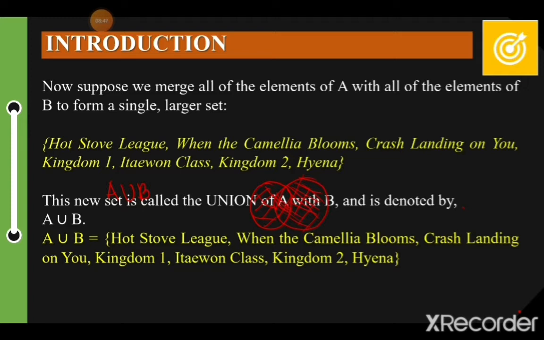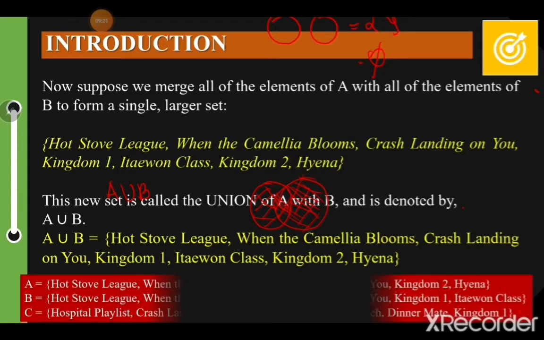But if you are getting the intersection, it means mas maliit siya kaysa sa original sets na kinukuha nyo. So, may cases ba wherein walang intersection? Meron. Pag walang intersection yung dalawang set mo, it is called an empty set. Empty set yan. Okay?